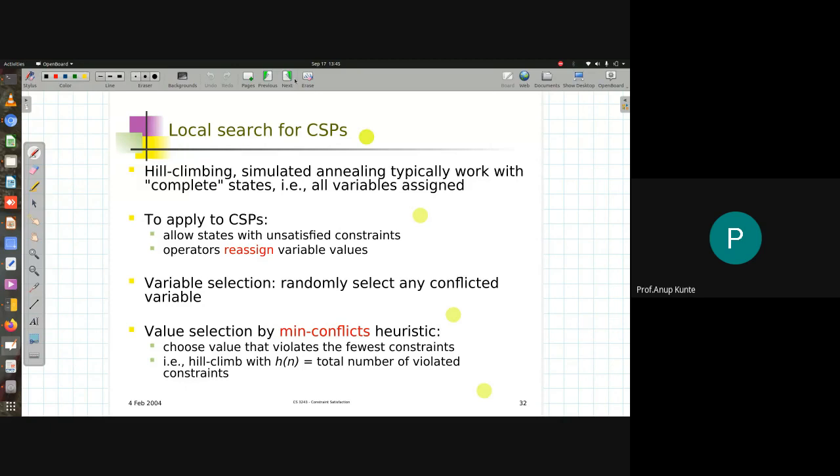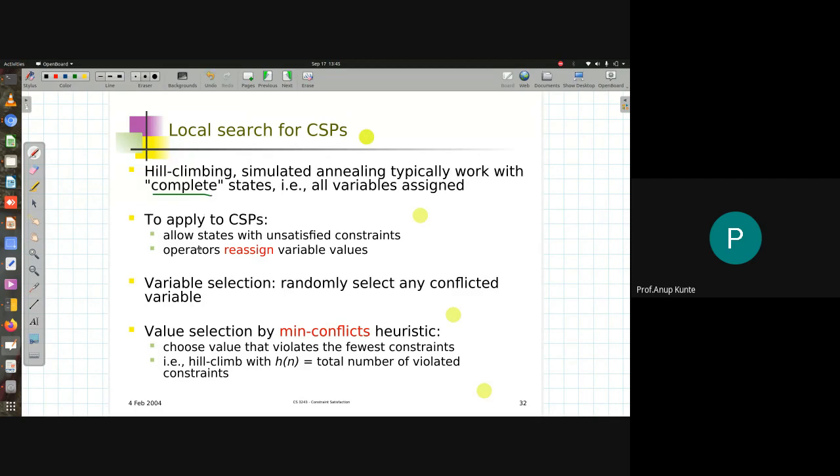So what we do instead, in the local search variant of the algorithm to solve CSP, is, instead of a partial or empty assignment at the beginning, we start with a complete assignment itself, a random complete assignment.